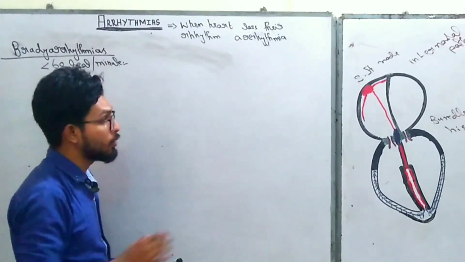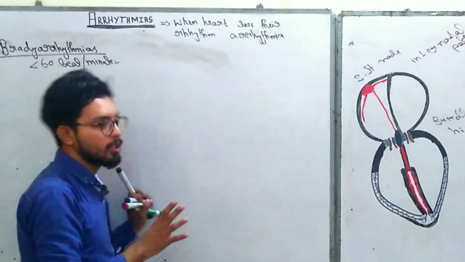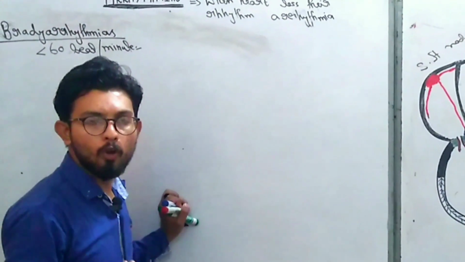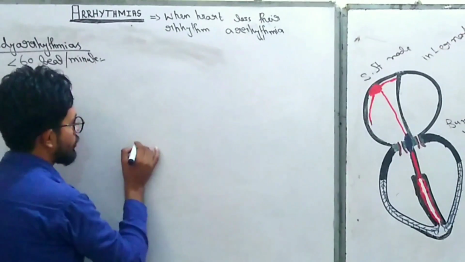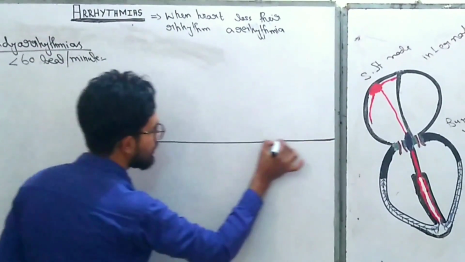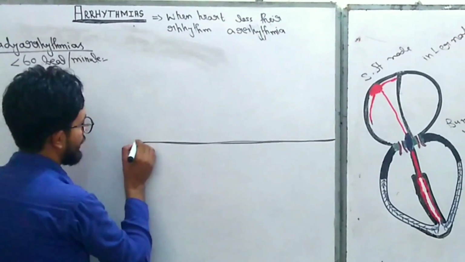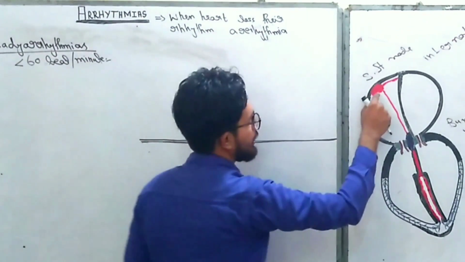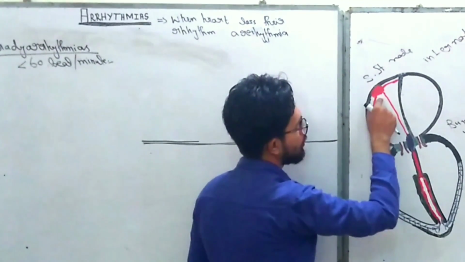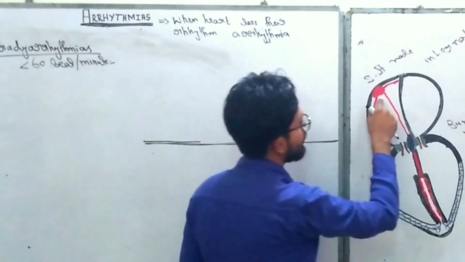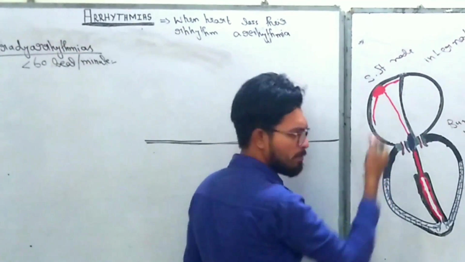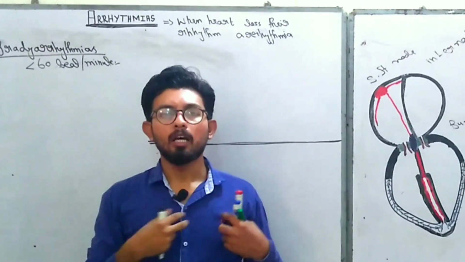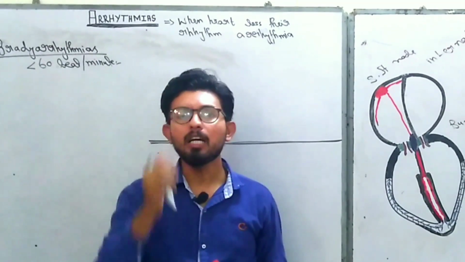Another very important thing to understand arrhythmias is the normal ECG pattern of the heart. I will not give you the detail of ECG, but I will give you a short review. Alright, so here is the baseline. When the SA node generates an impulse, the current spreads all over the body, and that is recorded by the ECG machine.